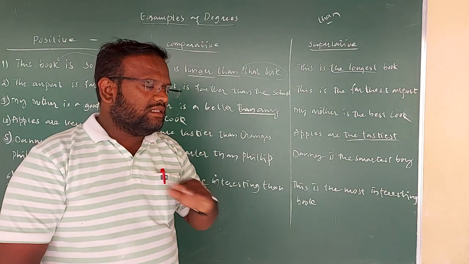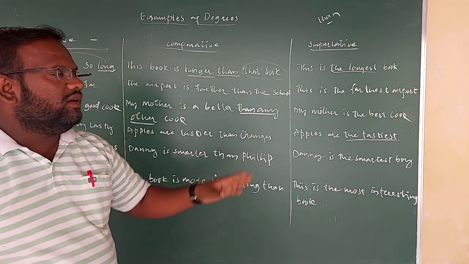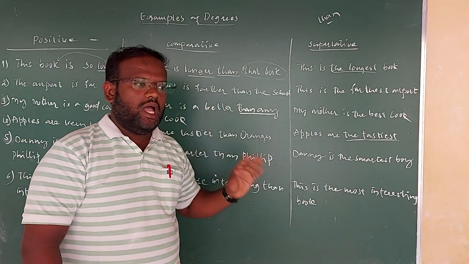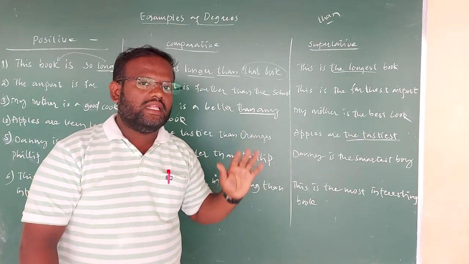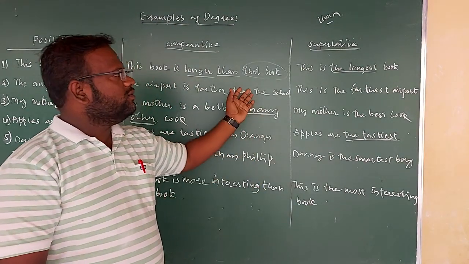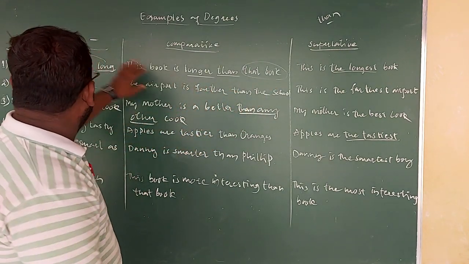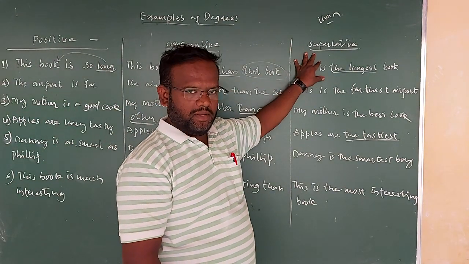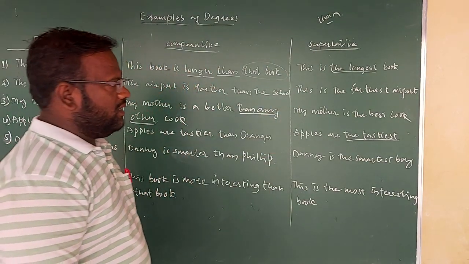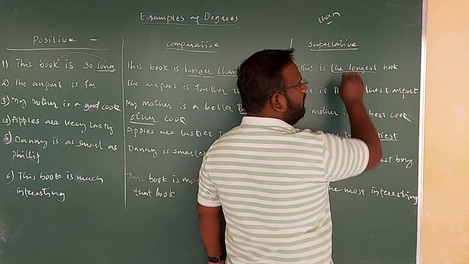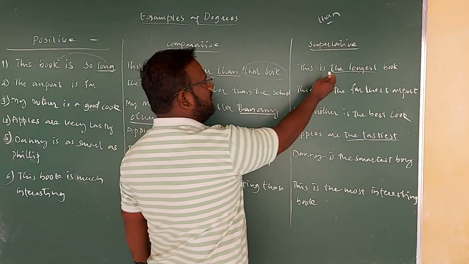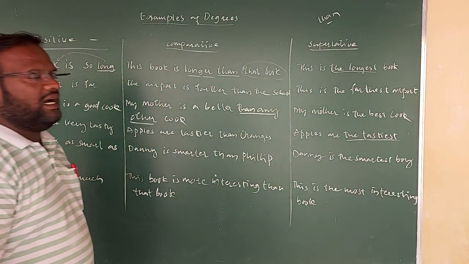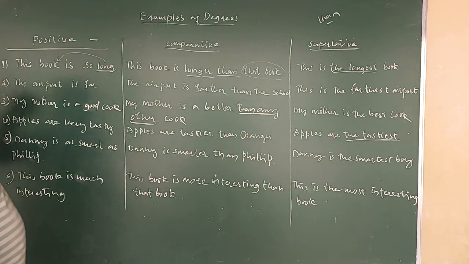Above that, nothing is there in the entire world. This is the longest book. After this book we cannot find anything so far. So there we are using the superlative degree: positive, comparative, superlative. In the superlative we use the third form of an adjective, and before that, as mandatory, we use an article. Okay, we'll go to the second example.